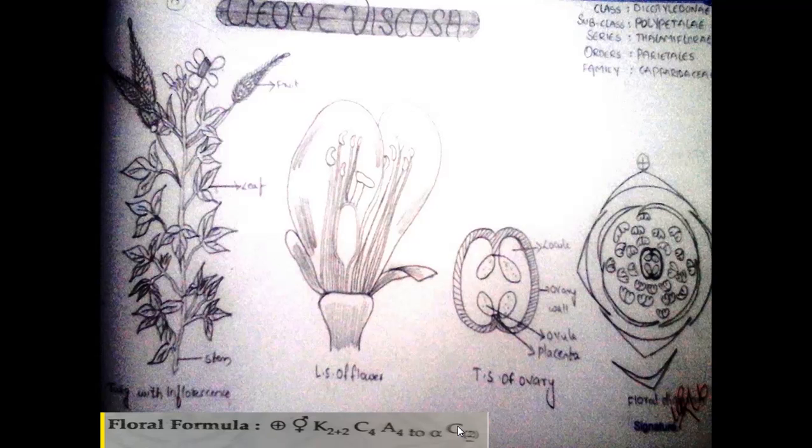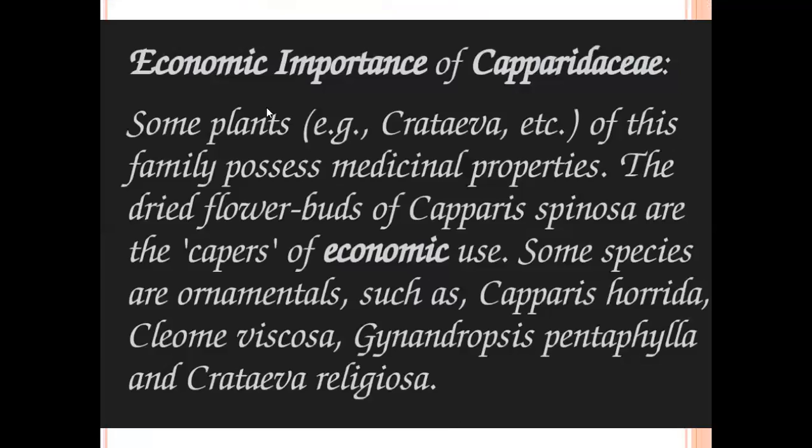And comes to the economic importance. Economic importance of Capparidaceae. Some plants, for example Crateva, of this family possess medicinal properties. The dried flower buds of Capparis spinosa are the capers of economic use. Some species are ornamentals, such as Capparis horrida, Cleome viscosa, Gynandropsis, and Crateva. These are the economic importance of this family.